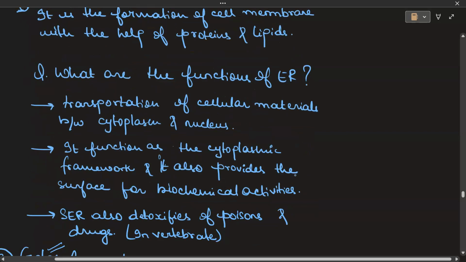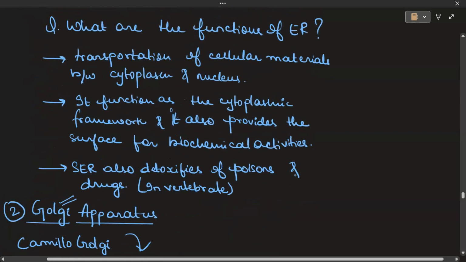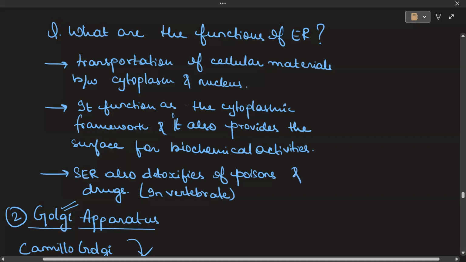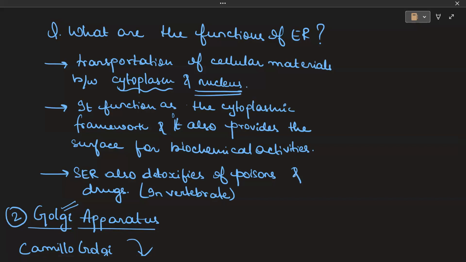Now, let us look at the functions of endoplasmic reticulum in a nutshell. So, we have transportation of cellular materials between the cytoplasm and the nucleus. Then, it functions as the cytoplasmic framework and it provides the surface for biochemical activities. Also, the smooth endoplasmic reticulum detoxifies poisons and drugs. In the case of vertebrates, detoxification happens because of the smooth endoplasmic reticulum. Okay,